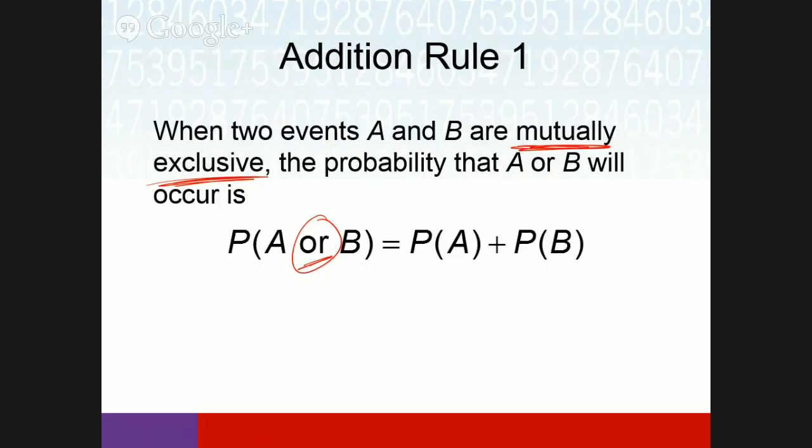If you think back to chapter 2 when we did Venn diagrams, think of the cards that are 4s and the cards that are hearts. We have the 4 of diamonds, the 4 of clubs, the 4 of spades, but we have a 4 of hearts, so they overlap here. So these are not mutually exclusive, because there's something in the middle. There's something that can be in both groups. If they are mutually exclusive, they have no overlap.